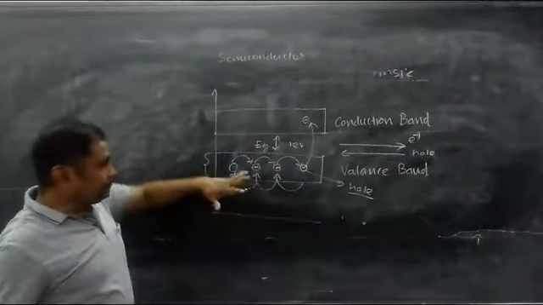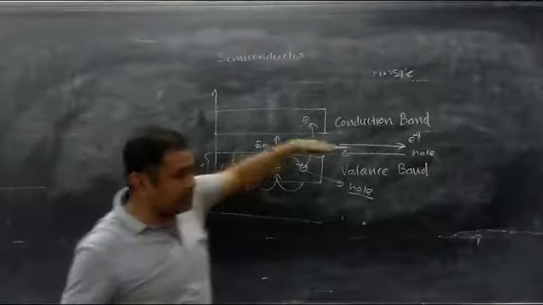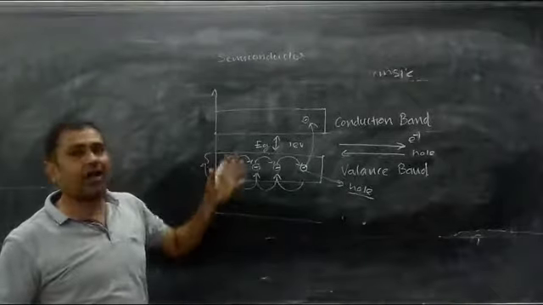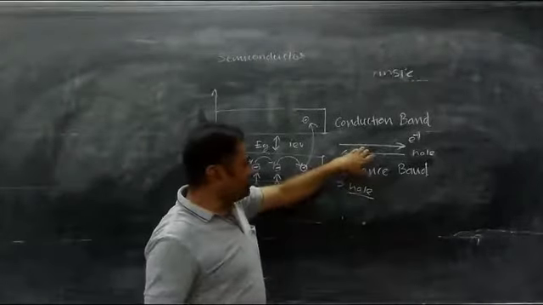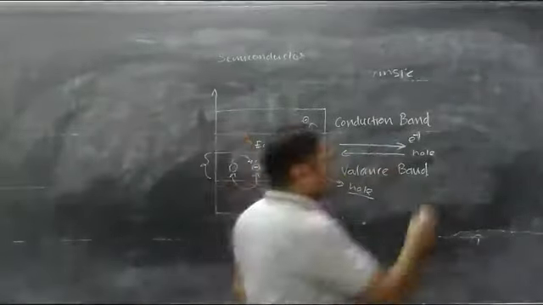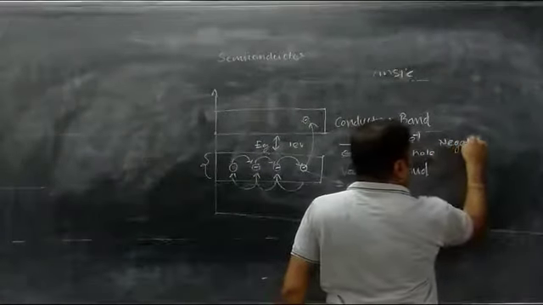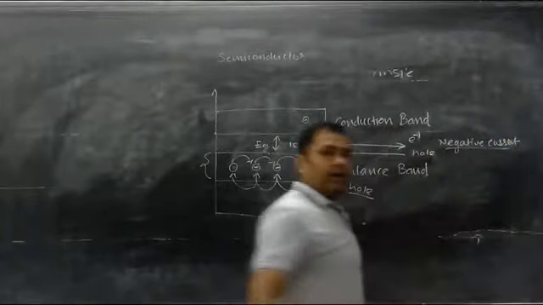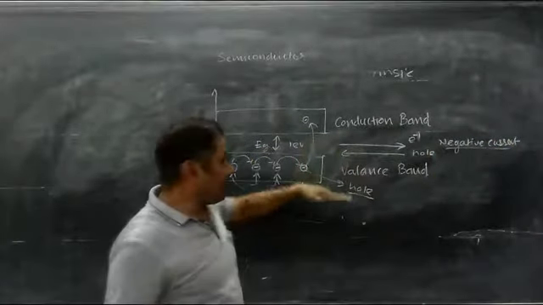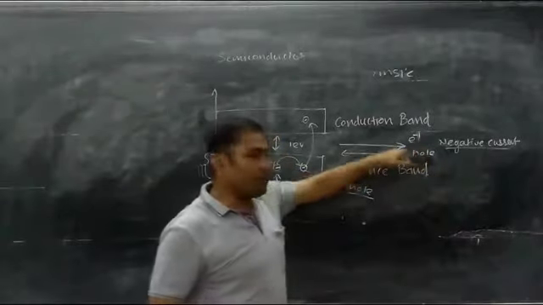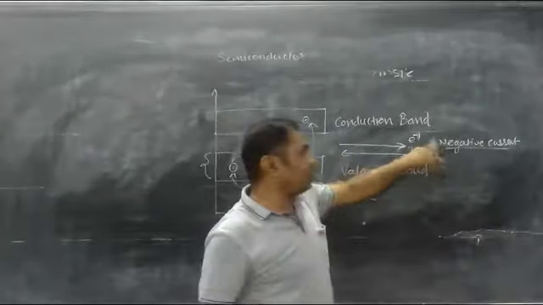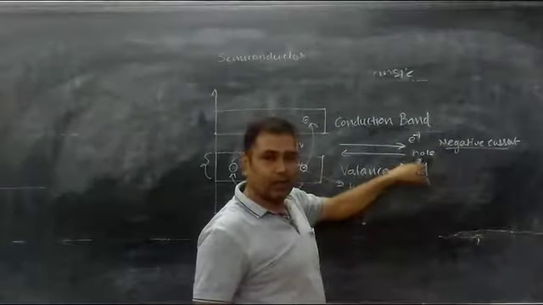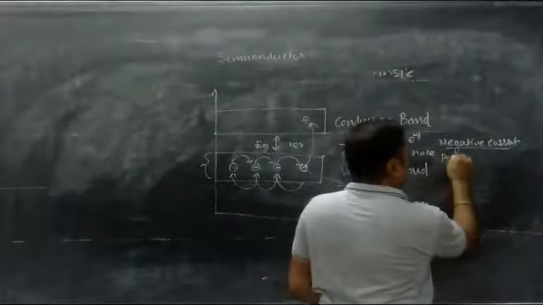You can see, if electrons are moving in this direction and holes are moving in this direction, their current directions are opposite. As we consider electrons as a negative current moving from left to right, the holes are moving from right to left, and if the electron current is called negative current, this hole current will be the positive current.